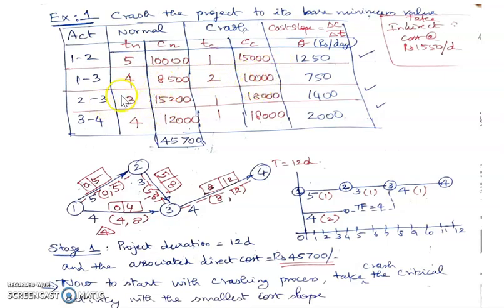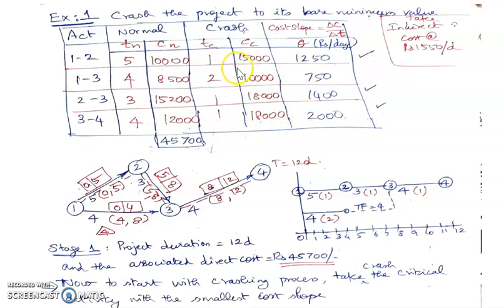2-3 has 3 days of normal time, 15,200 rupees as the normal cost. Crash time is 1 day. 2 days of crashing is possible. And the crash cost is 18,000 rupees. 3-4 is 4 days. The normal cost is 12,000 rupees. Crash time is 1 day. That means 3 days of crashing is possible. And the crash cost is 18,000 rupees.